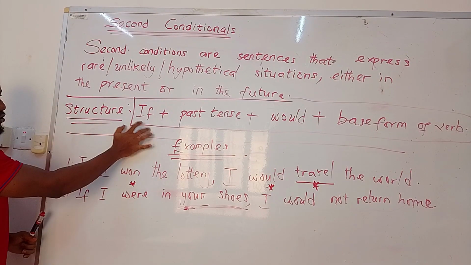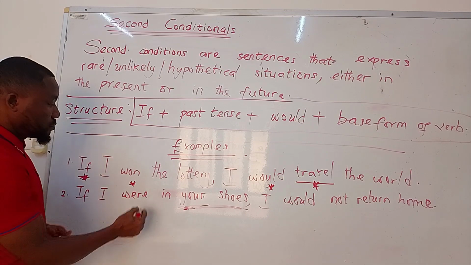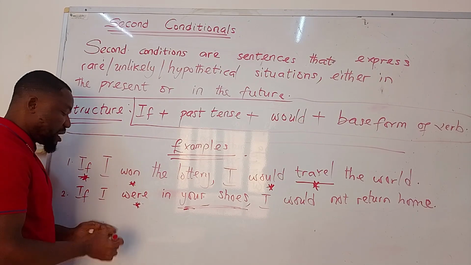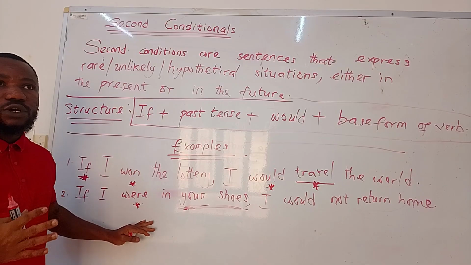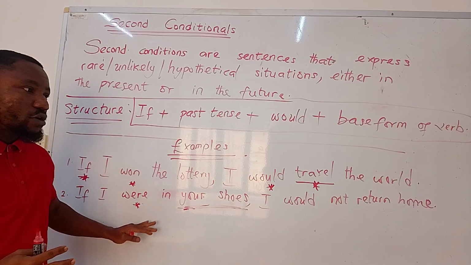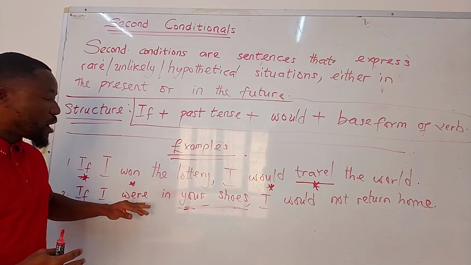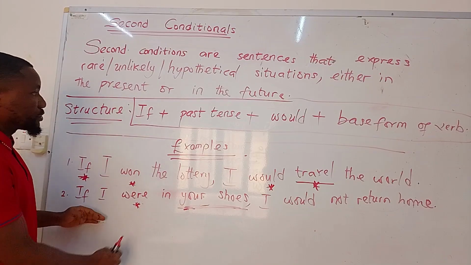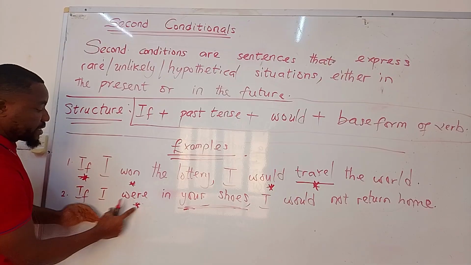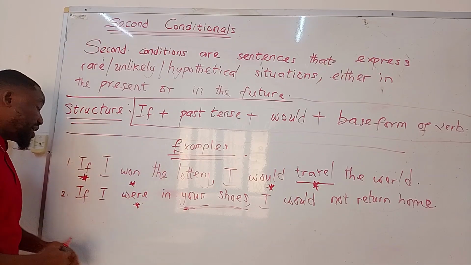So the structure again is playing out here. If, which is the conditional head, then you have past tense here, were. And of course, you cannot say I were. Normally, in another video, where we'll be talking about subjunctive, I'll be explaining more about this structure in the English language. But for now, let's restrict ourselves to what this structure is in conditionals, in second conditional.